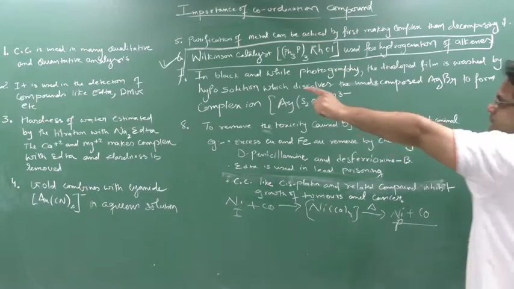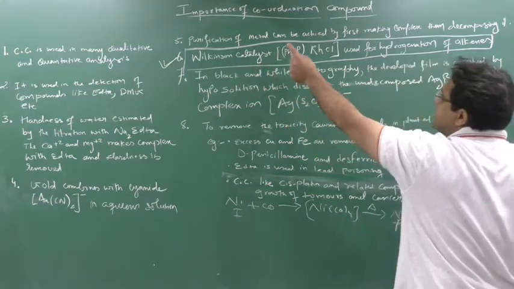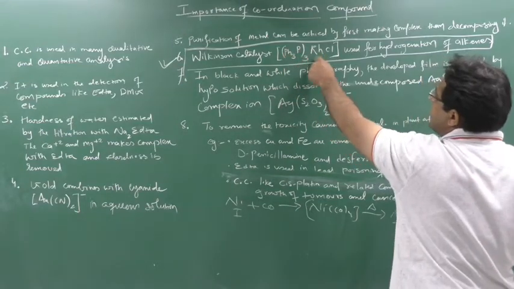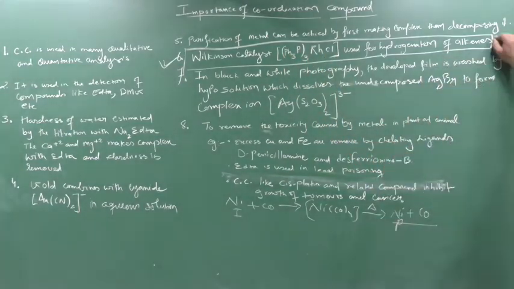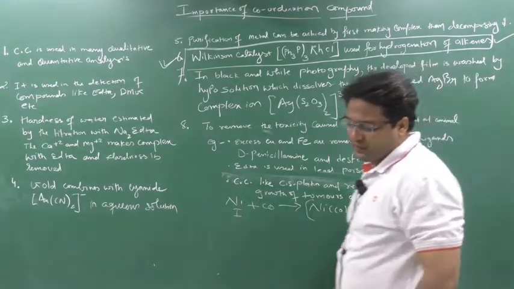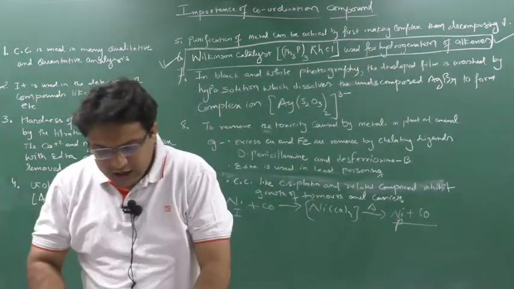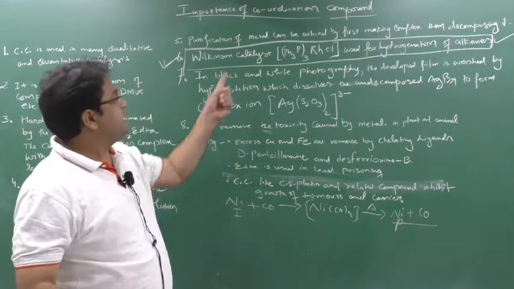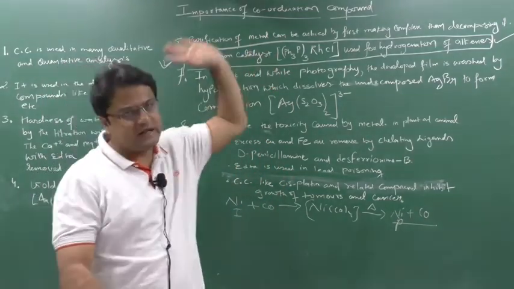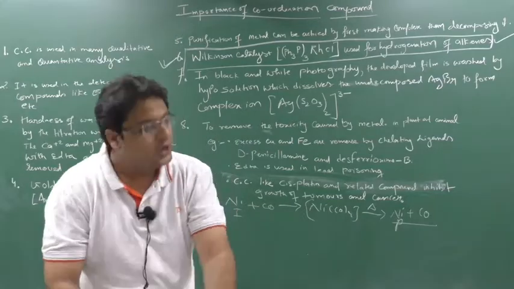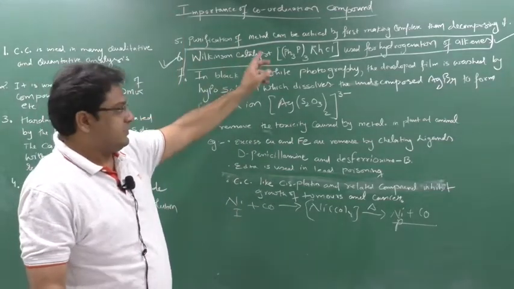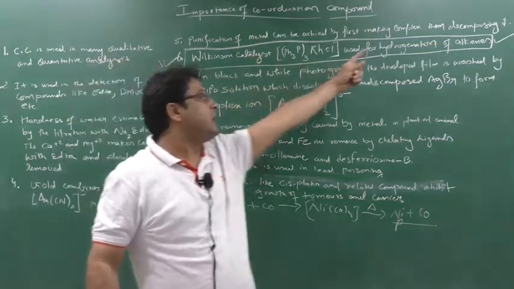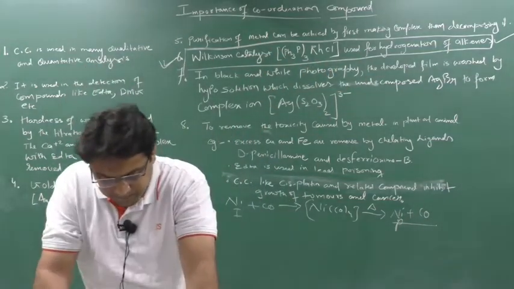So write down. This is a Wilkinson catalyst. It's a catalyst of the metal known as rhodium. (PPh3)3RhCl is used for hydrogenation of alkenes. So this 6th point is very important. Write down along with me. First remember the formula, (PPh3)3RhCl, a simple formula. This is one type of catalyst known as Wilkinson catalyst, and this complex compound is used in what? Hydrogenation of alkenes. Write down.